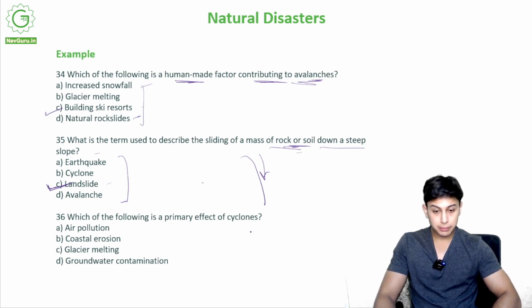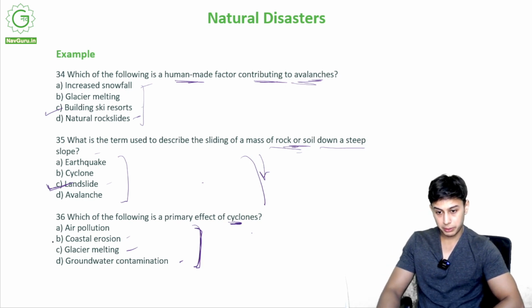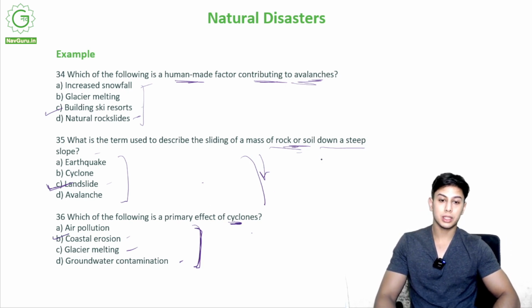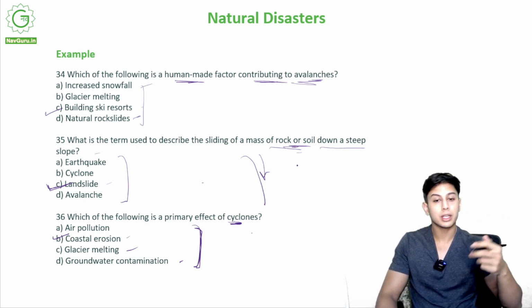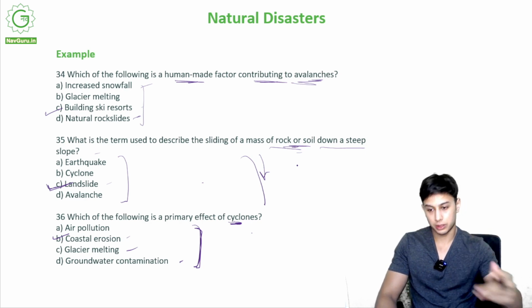Which of the following is a primary effect of cyclones? Is it air pollution? Is it coastal erosion? Is it glacial melting, means a glacier melting, or groundwater contamination? This causes an effect by cyclones, right? So the correct option would be B, coastal erosion. It will take away with it a lot of land, a lot of infrastructure, a lot of trees. The cyclone would take away because there are strong winds.